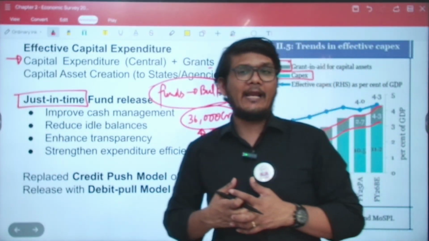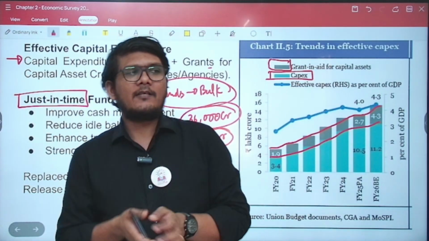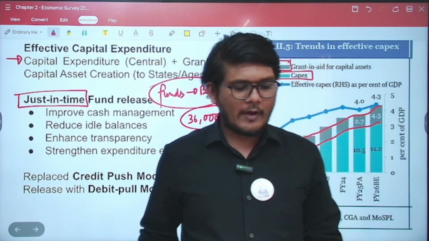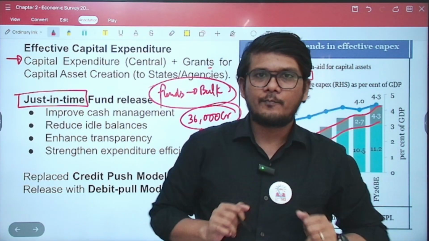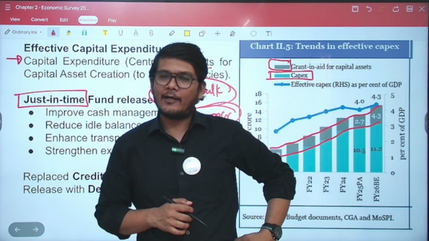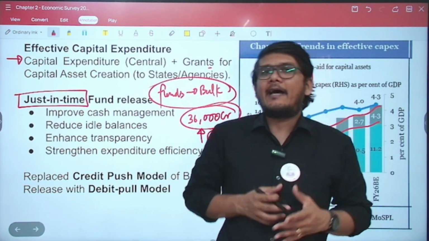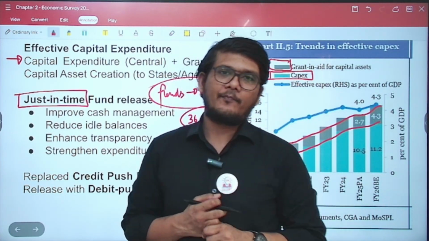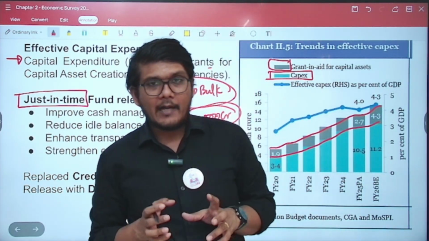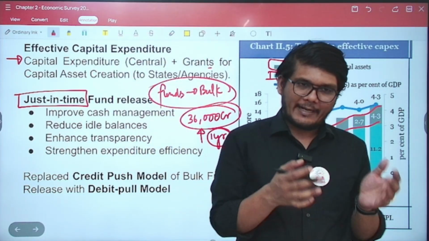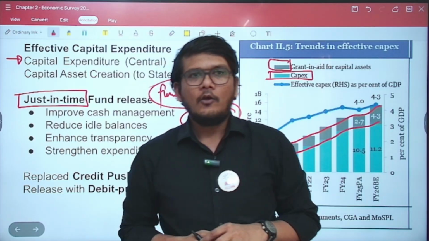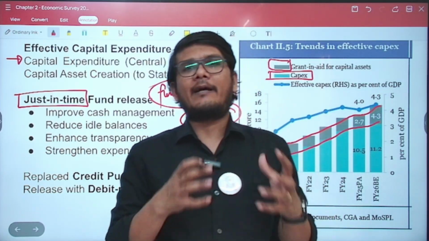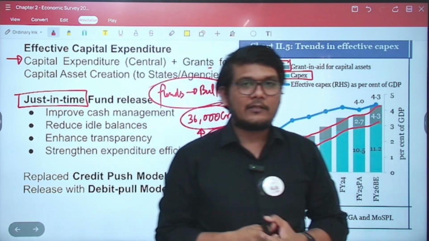But that does not help. Why does it not help? See, for example, if you take a loan for constructing a house, if you're taking a loan of 50 lakh, you don't get the entire money all together, right? When you get the money, you show some work, you get more money, you show some more work, you get more money. So the idea is to give money in compartments, not as bulk.